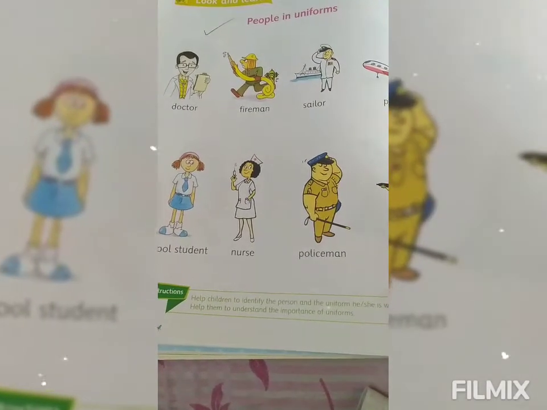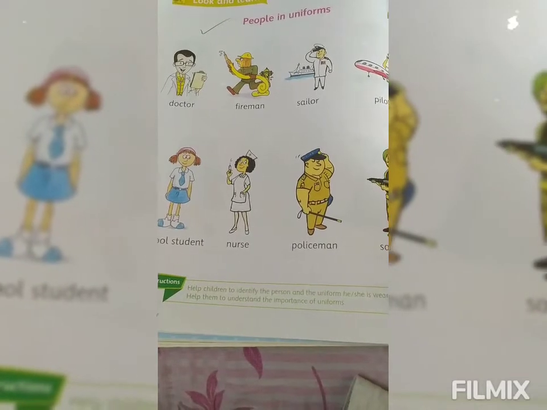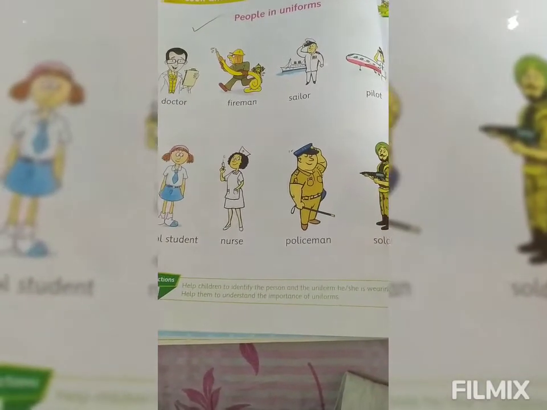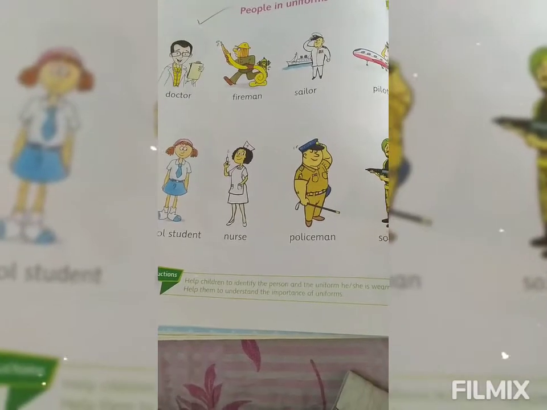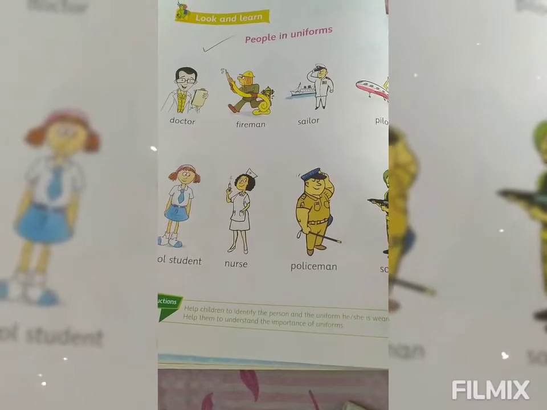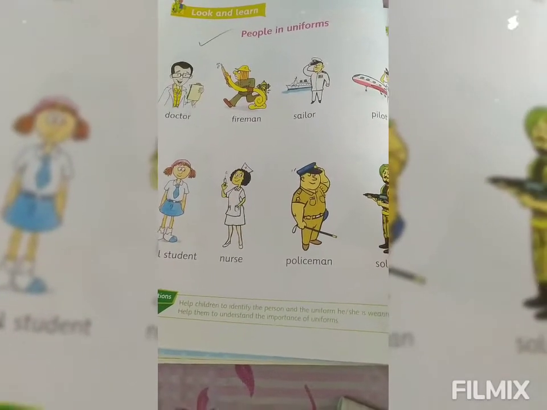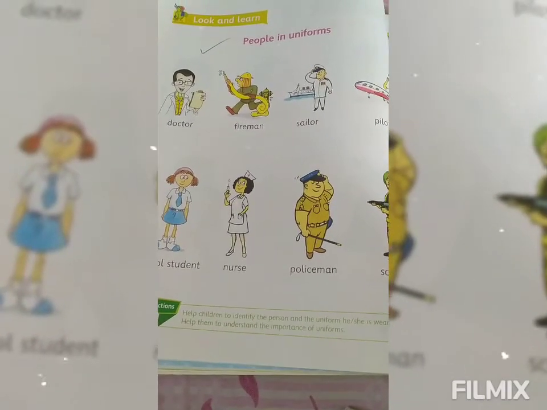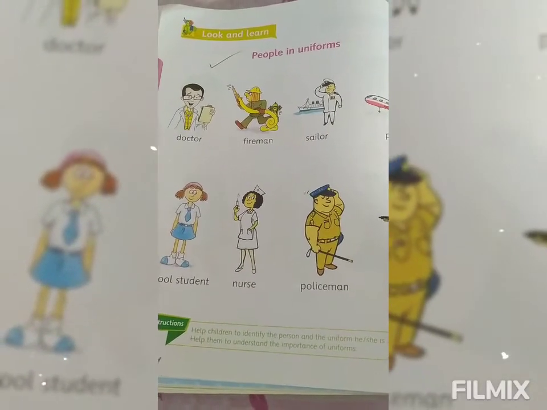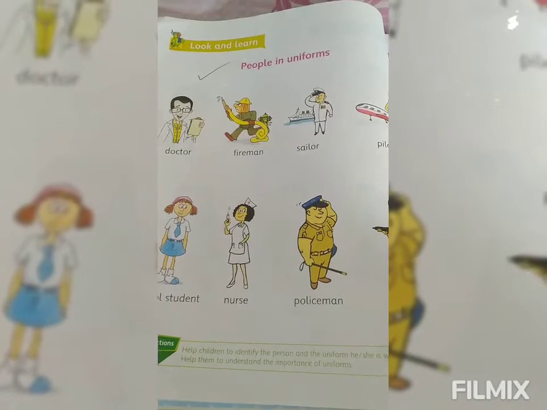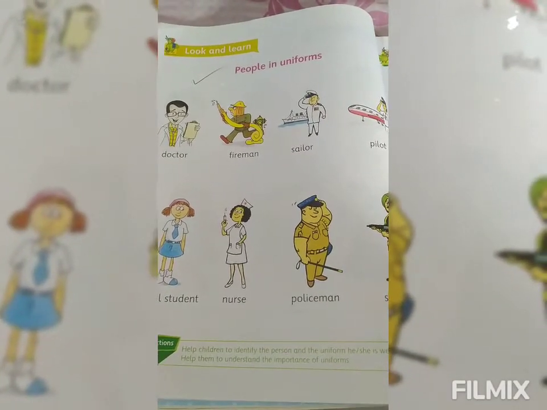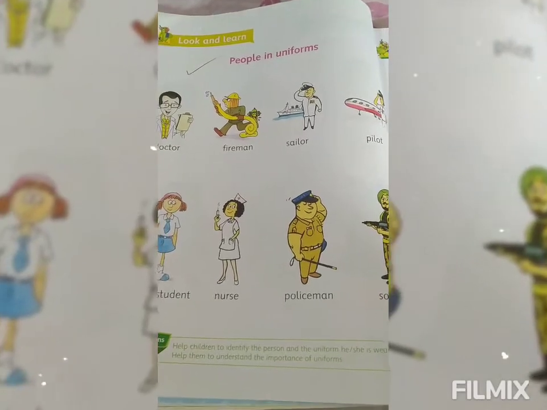If you notice that chapter, there also you can see the different uniforms they wear. People in different professions use different types of uniforms.